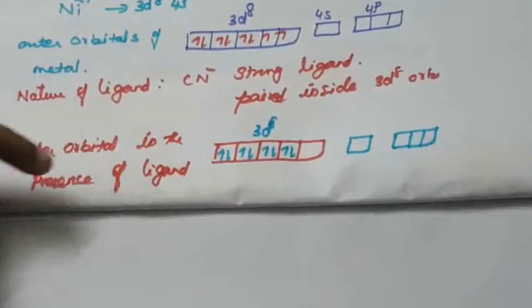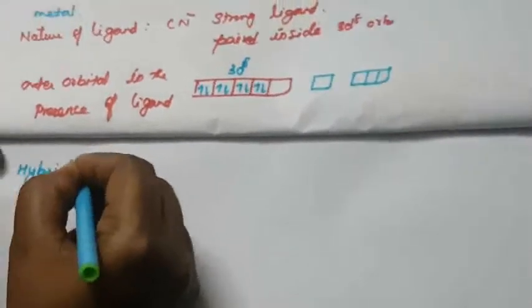Next are the hybridized orbitals of the central metal atom. How many CN are there? There are 4 CN.